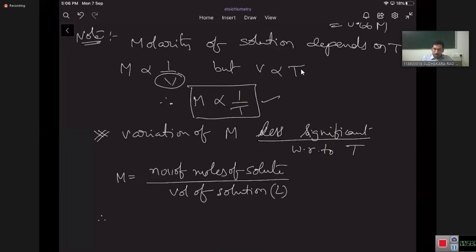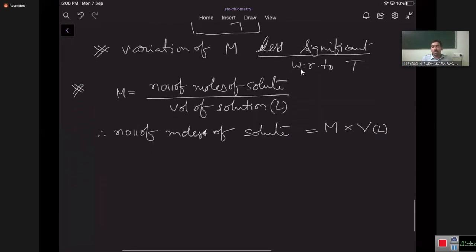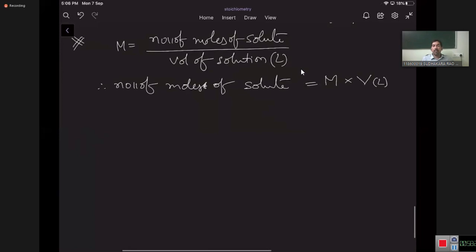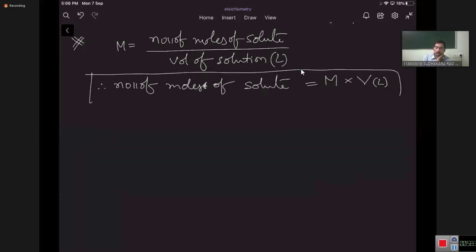Therefore, number of moles of solute is equal to molarity into volume in liters. If you know molarity and the volume of the solution in liters, then molarity into volume in liters will give the number of moles of solute.